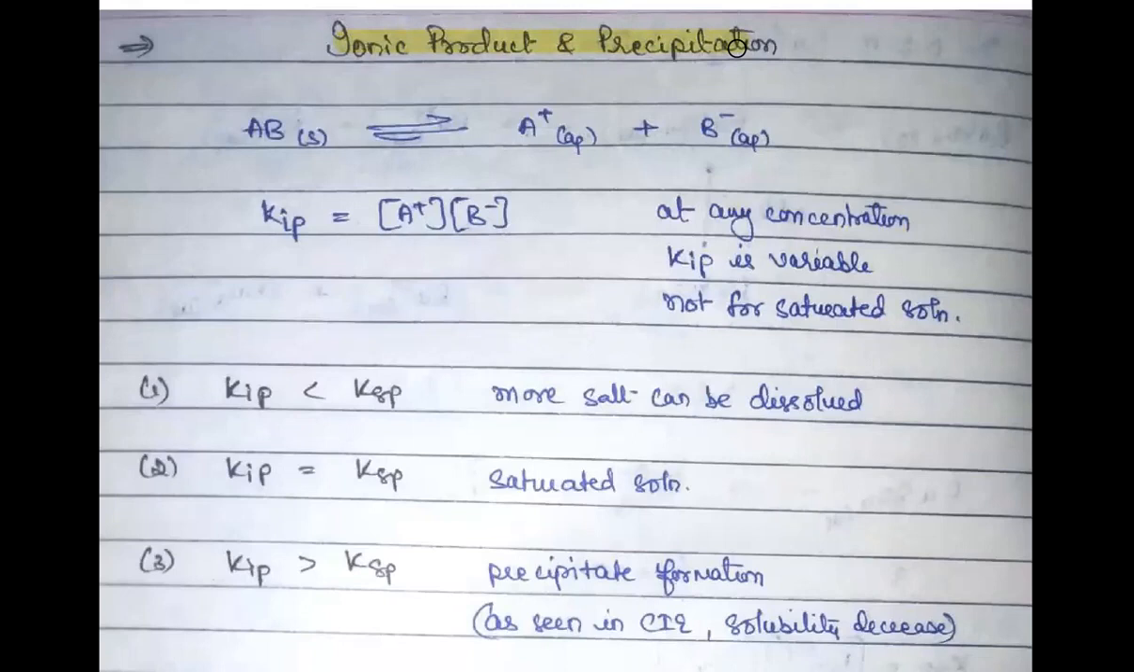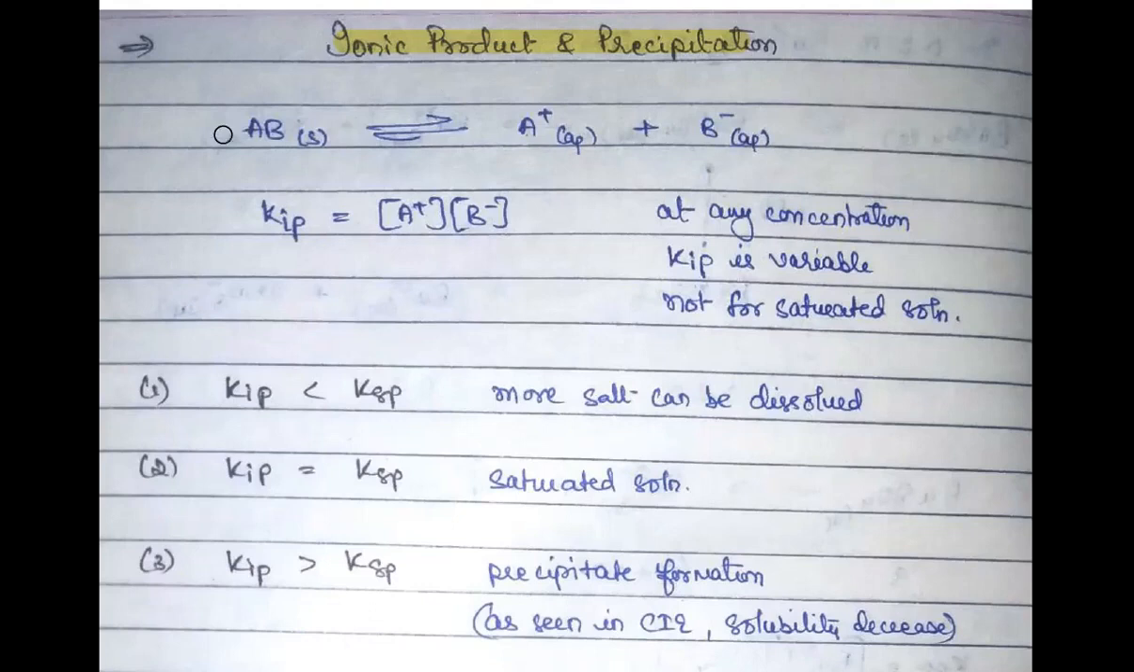What did I tell you about ionic product? That ionic product is always calculated for sparingly soluble salts, but at any concentration besides equilibrium or besides saturation state. Do you remember where I made a comparison between KIP, K equilibrium and KSP? There I told you this thing, right?